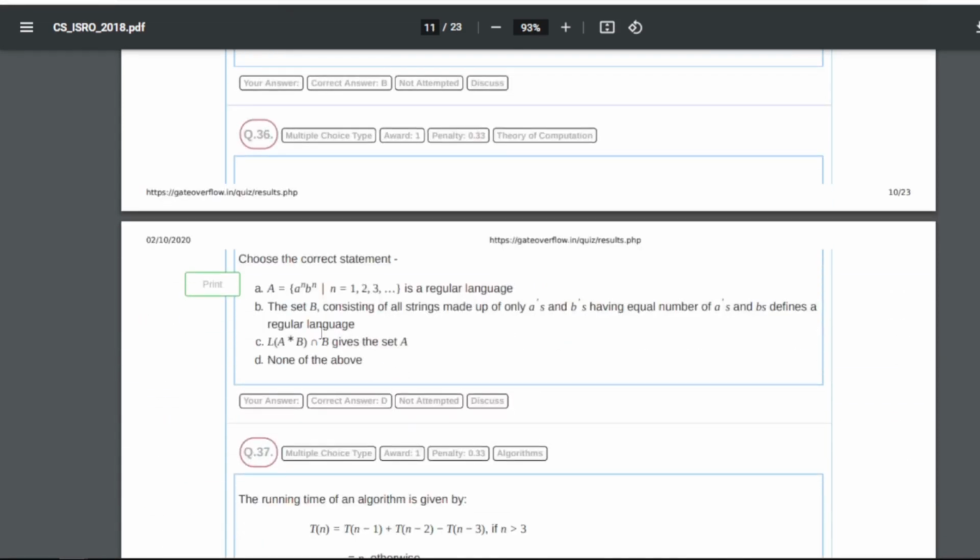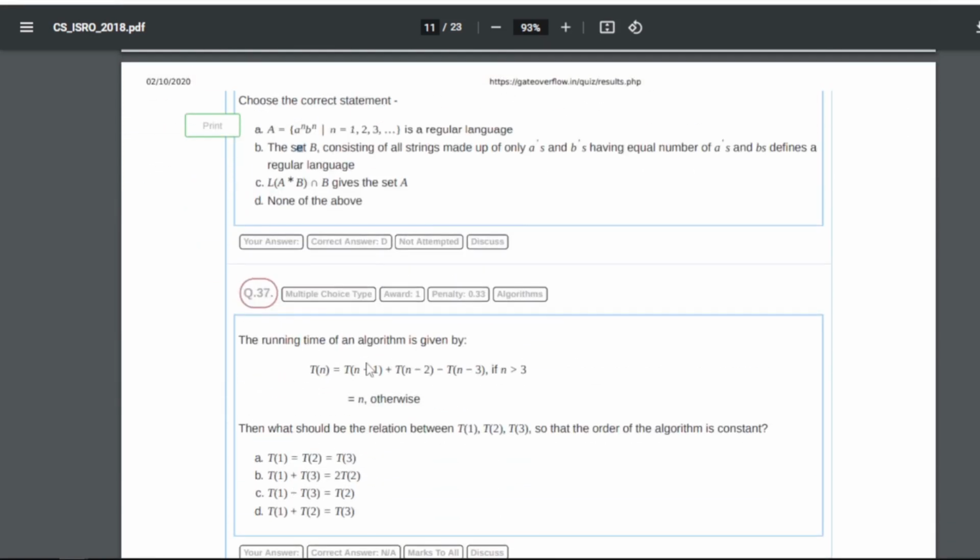36 is choose the correct statement. So we have been given 4 statements, and it is telling us to choose the correct one. If you read A, that is A equals to A and Bn is a regular language, you can see this is not true. Now B, the set consisting of all strings made up of only A's and B's having equal number of A's and B's defines a regular language. This is also not true. C, L is A star B intersection B gives the set A. This is also not true. Here the answer is D, that is none of the above.